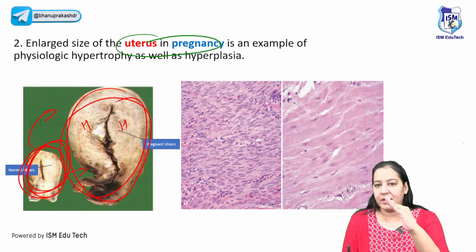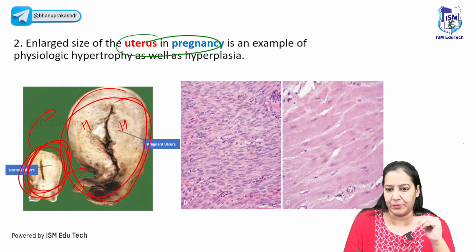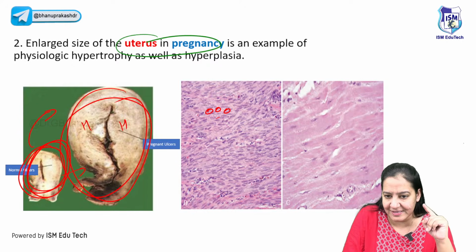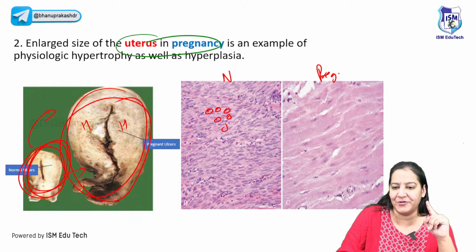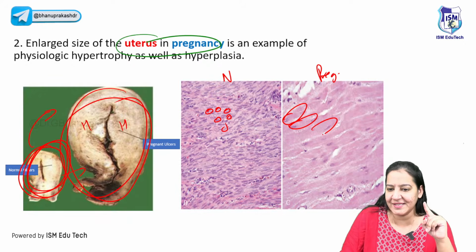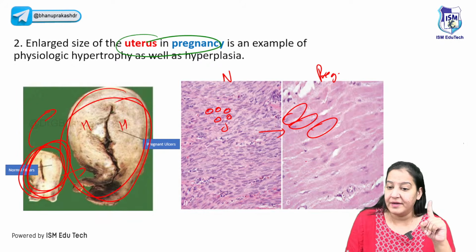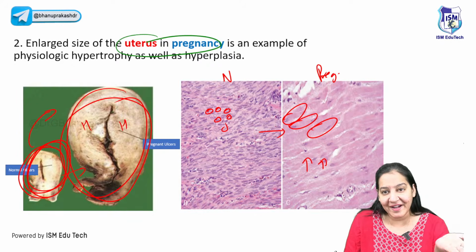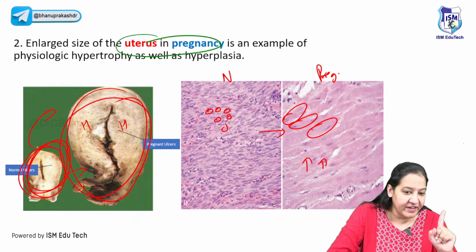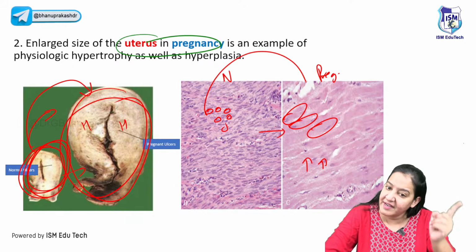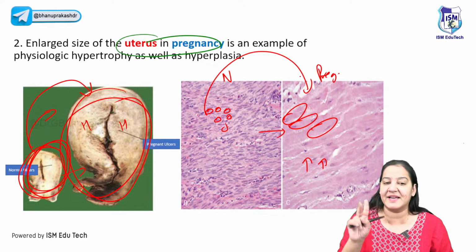Please see the microscopy. Now, I am preparing you for image-based questions also in your exam. Now, see the microscopy. Can you see the cells here? Here the cells are small. This is normal uterus. And this is pregnant uterus. Now, see the size of the cell here. Can you see the size of each cell? So, here the size is also increasing. And if you count the number, here the number is also increasing. So the pregnant uterus is an example of hypertrophy as well as hyperplasia. We can see the size is increasing and the number is also increasing. You got my point? So size as well as number both are increasing. It is an example of both.